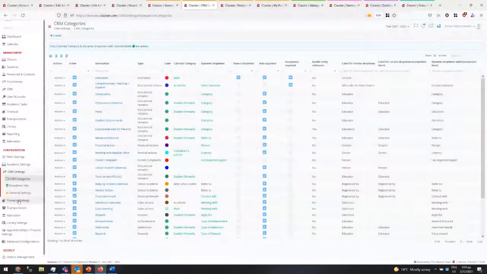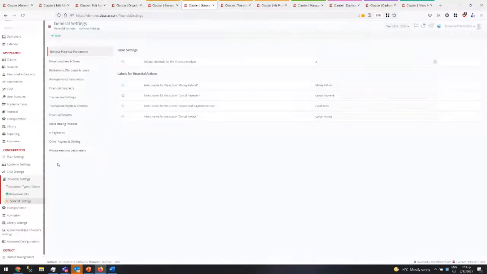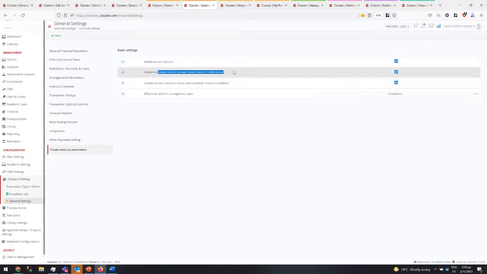In the financial settings, in the general settings, you can go and enable it. Let me show you. I'm in a school year, so I need to go here. Sorry, financial settings, general settings. You have the private sessions parameters. You enable it. If you want to update also the student as present, basically you can have attendance taken also for this one, the normal attendance you have in the sessions. You need to take attendance per session for that to work.